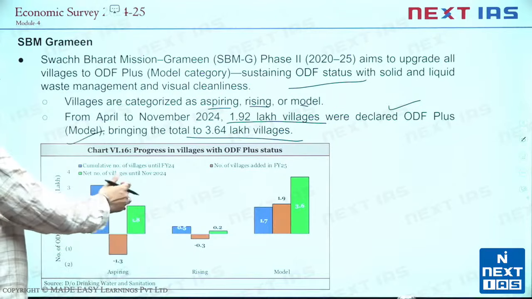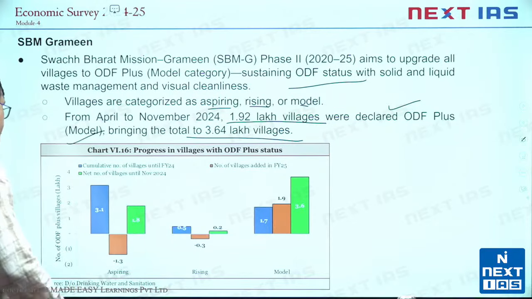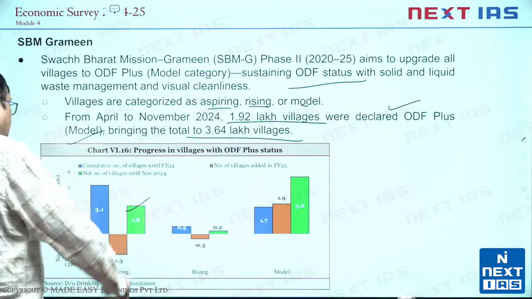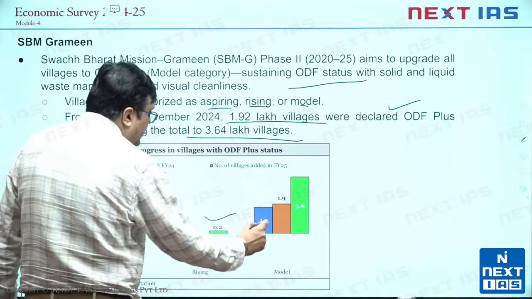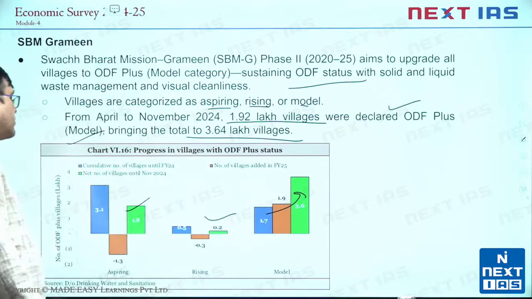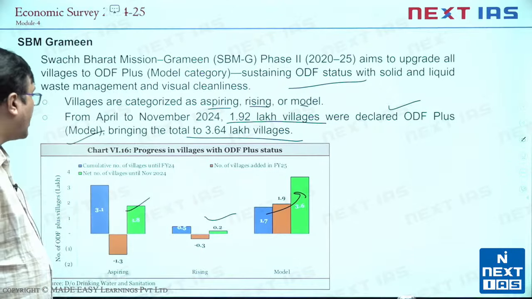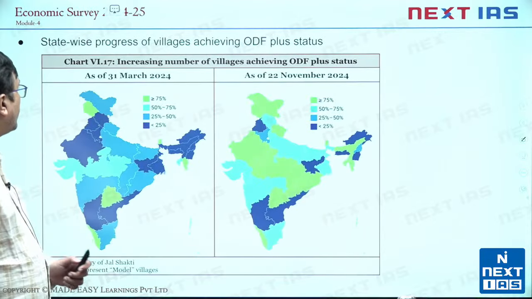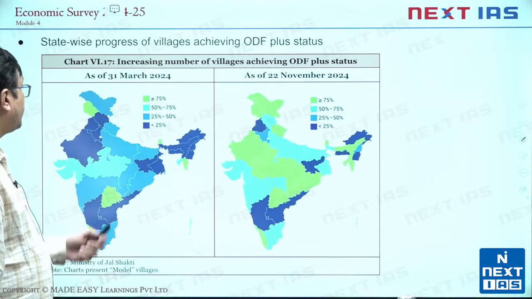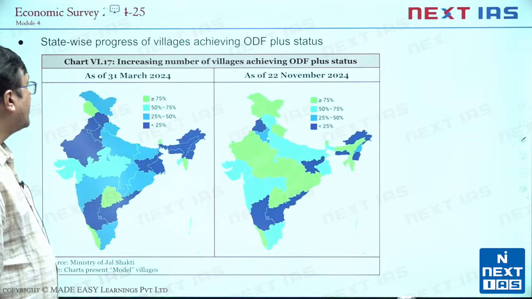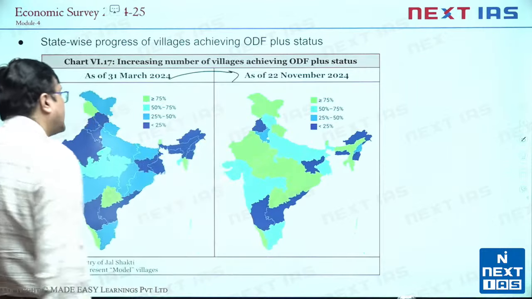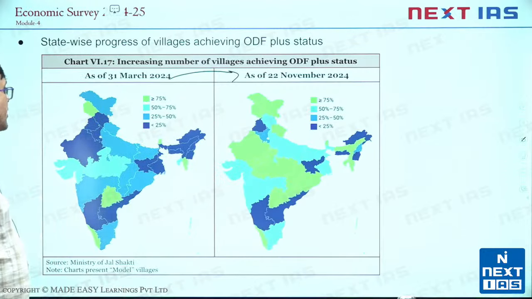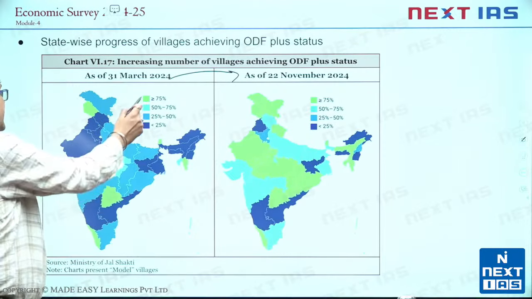If you see that the aspiring villages are now 1.8 lakh, and the rising villages are 0.2, the best part is this growth. That more and more villages are now shifting towards model villages compared to aspiring or rising. If you look at number of villages achieving ODF plus status in 6 months or 8 months rather, more than 75% is this green area.